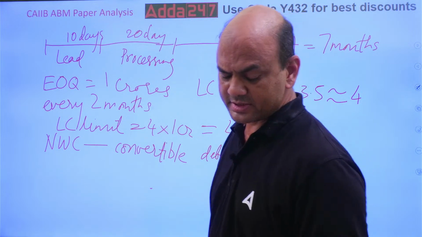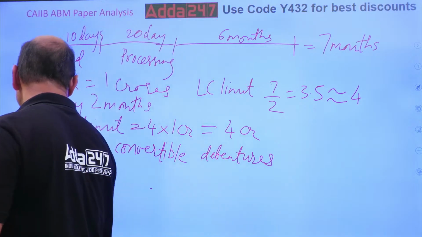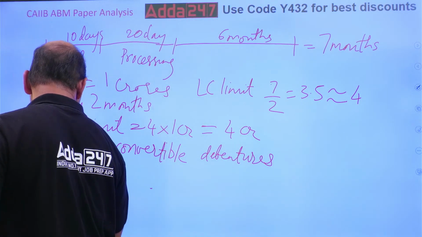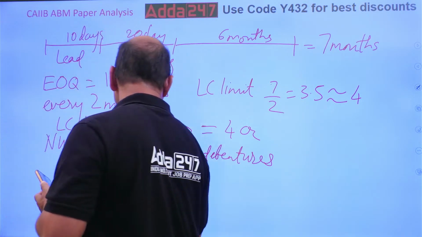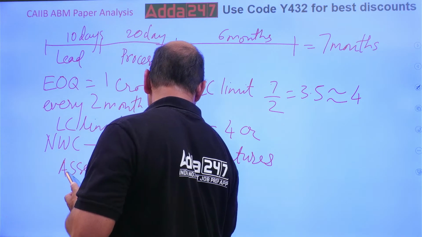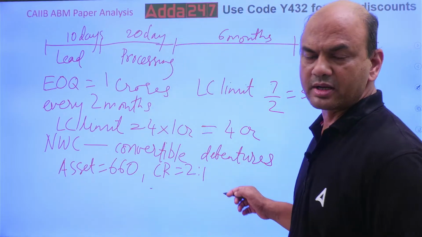Assets are given as 660. Current ratio is 2:1. Find the liability. So assets equal 660, current ratio equals 2:1. Okay, what is current ratio? Current assets upon current liabilities.